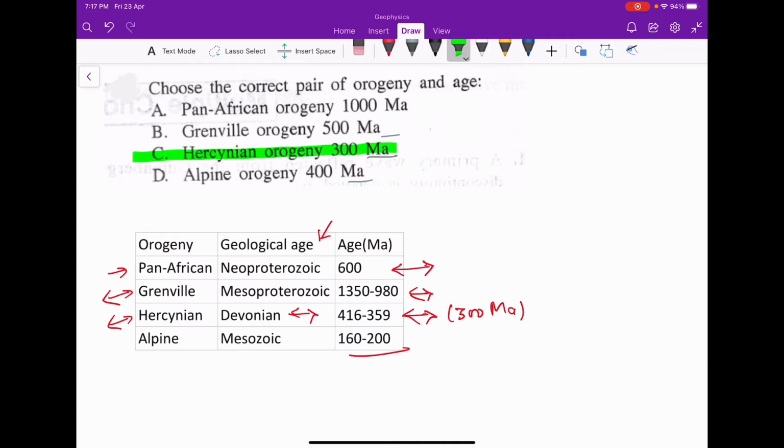So option C, that is Hercynian orogeny with the age of 300 million years, is correct.